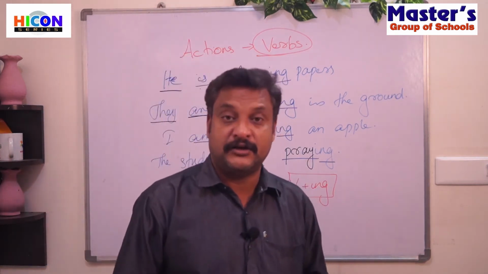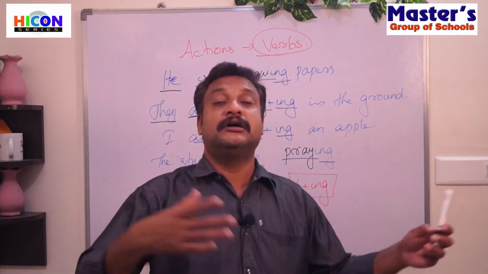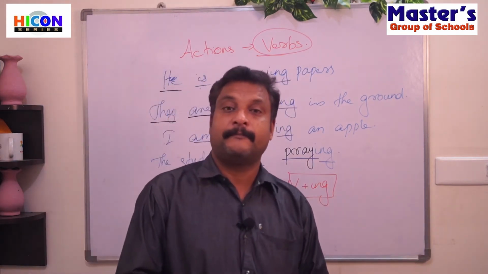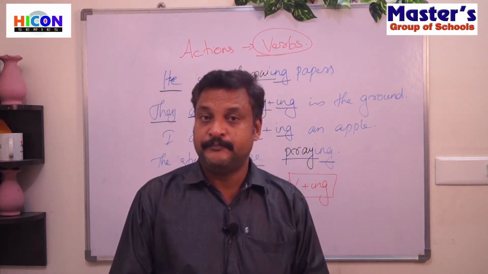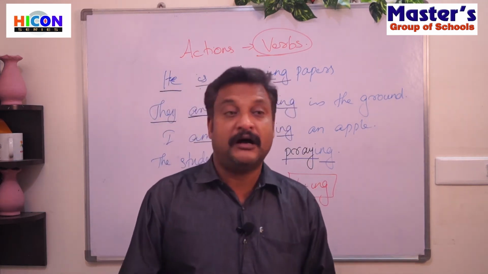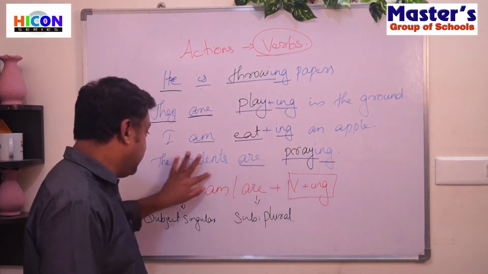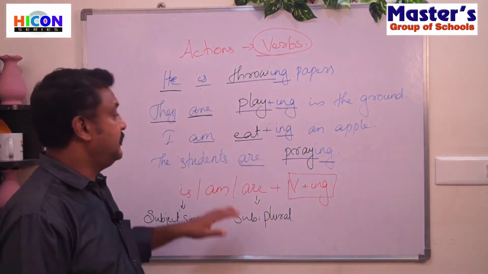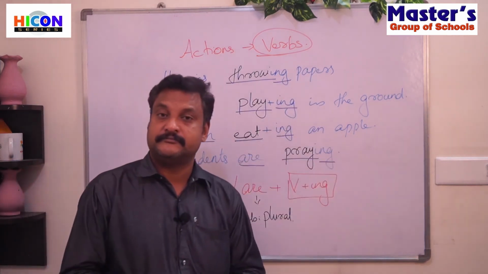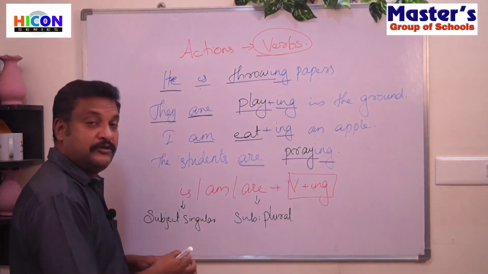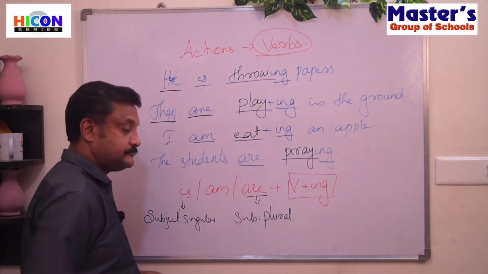The boys are fighting, or the girls are singing, or the girls are dancing. Clear? The friends are enjoying. The students here, again, the students means more people are there, are praying. Okay, so when we use a plural noun, we use are.